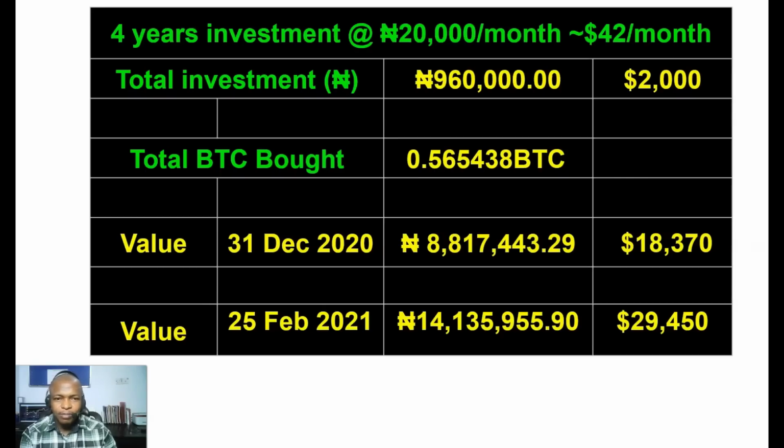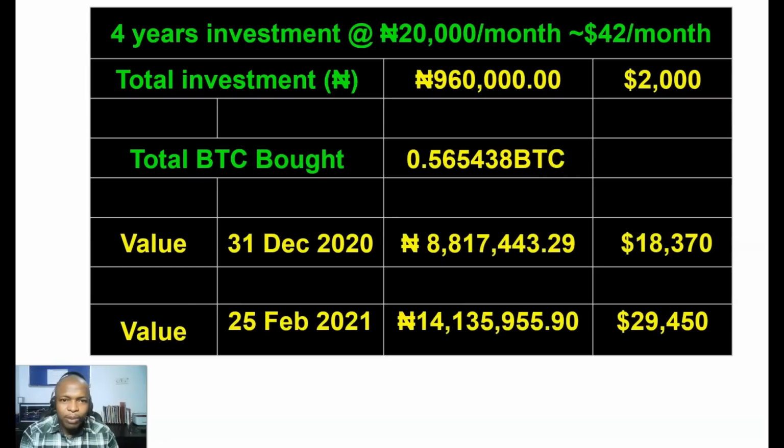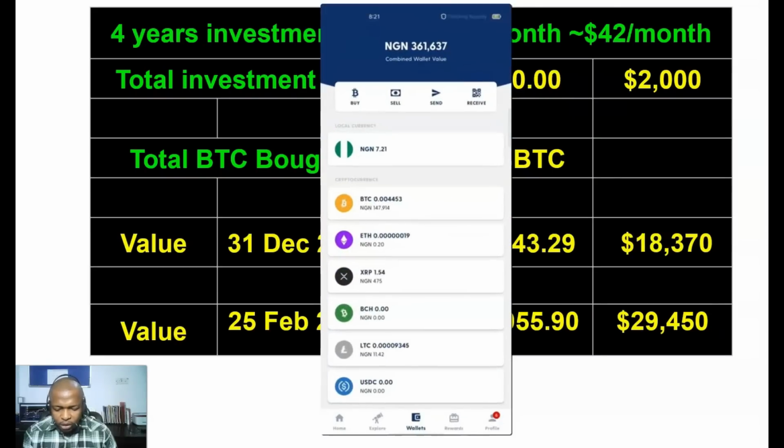Now let me show you platforms where you can actually do this dollar cost averaging. One of the platforms is Luno. Let me just pull up my Luno app and show you this. So this is Luno, the Luno platform.